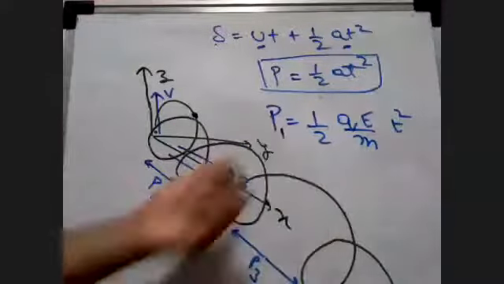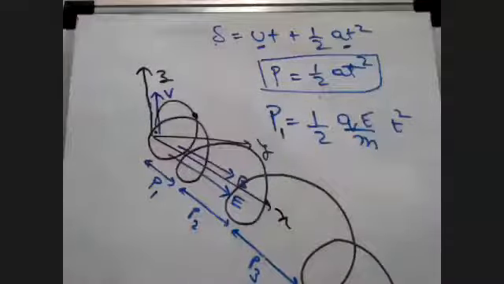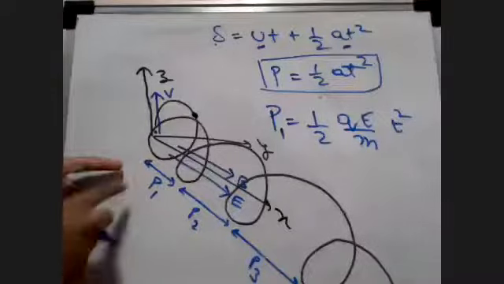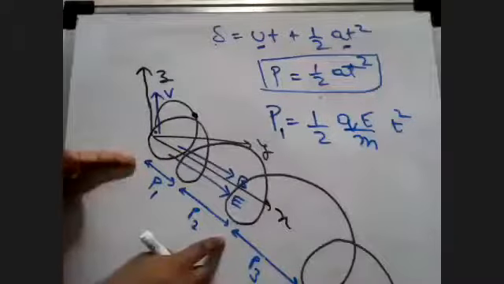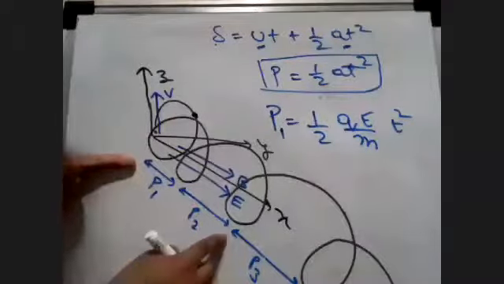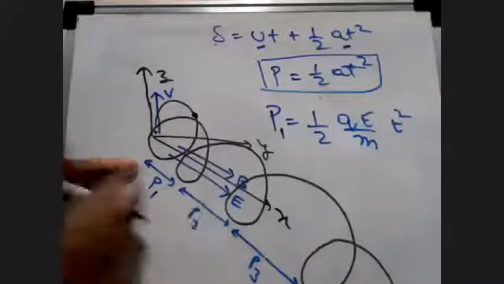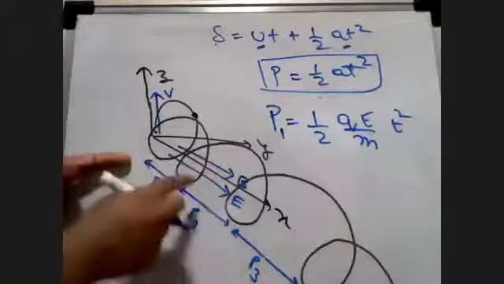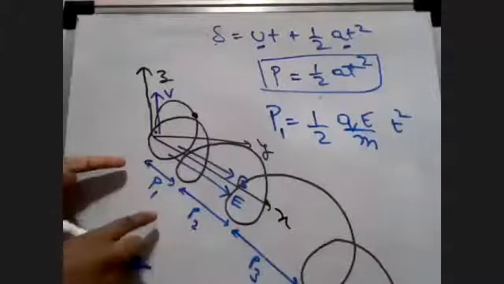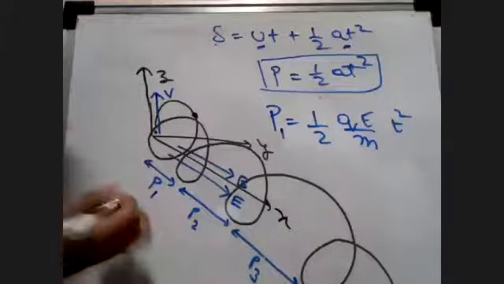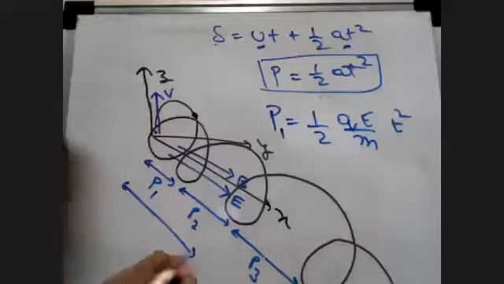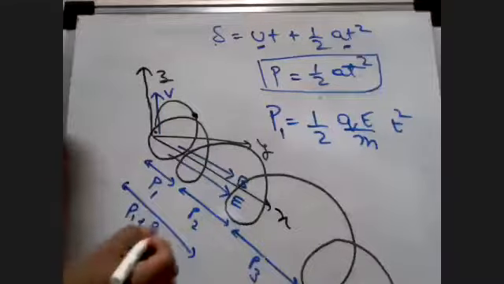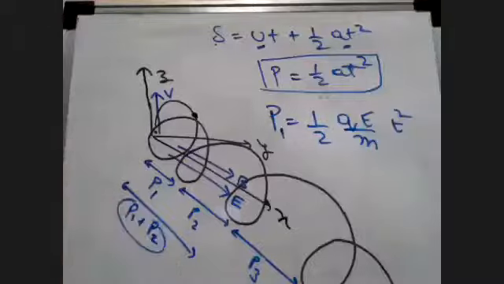What will be the entire distance from P1 to P2, students? I know P1 is half QE upon m into t square. But what will be this entire distance, P1 plus P2? How much is P1 plus P2 going to be?